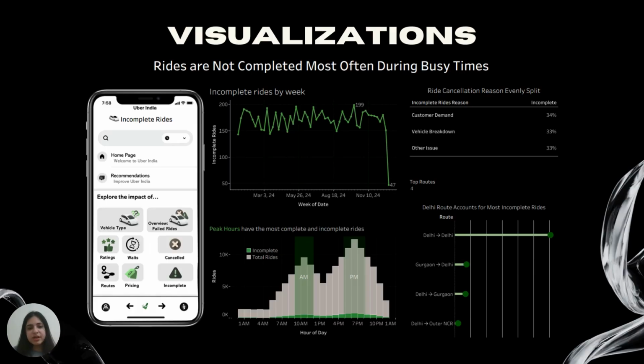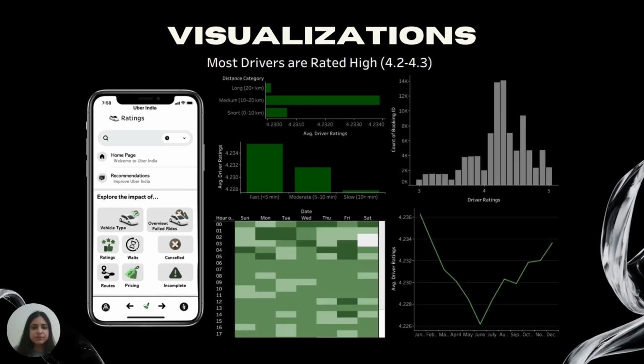And so, for example, I could specify the top routes with those most incomplete rides using this slider filter where I can put 4, 7, whatever number I prefer to see those routes. Then we have the ratings dashboard, which shows us driver ratings and what factors are impacting them. So, for example, how long the ride is in terms of distance and how long the time is taking for the driver to drop the people off.